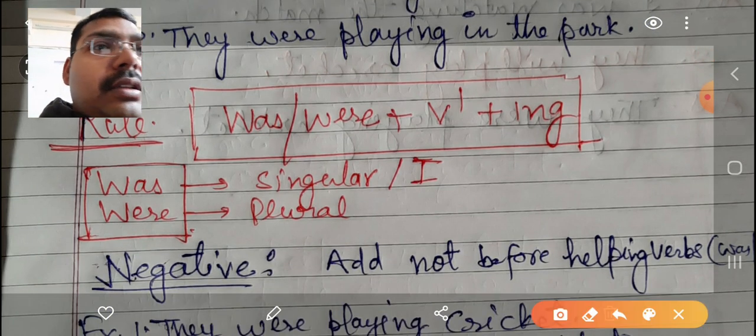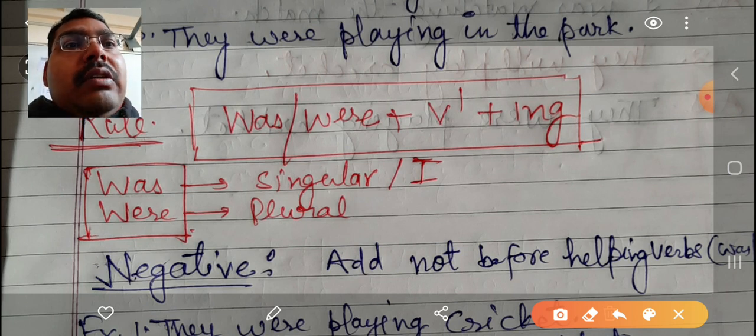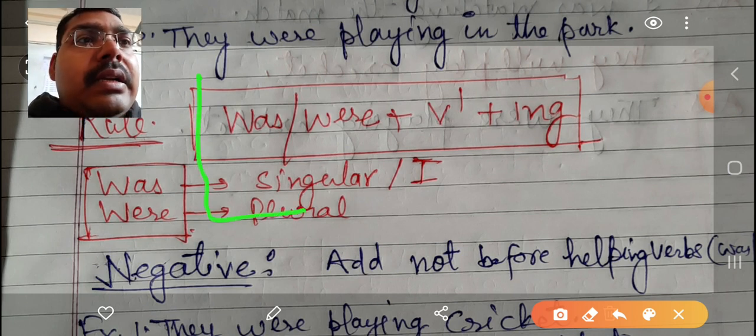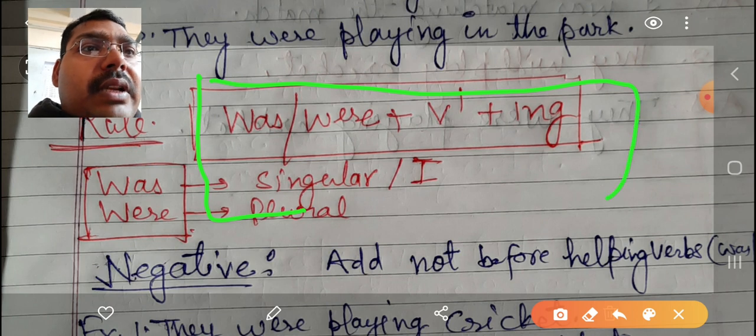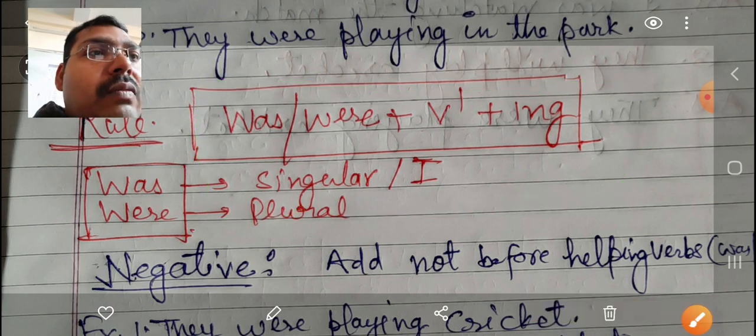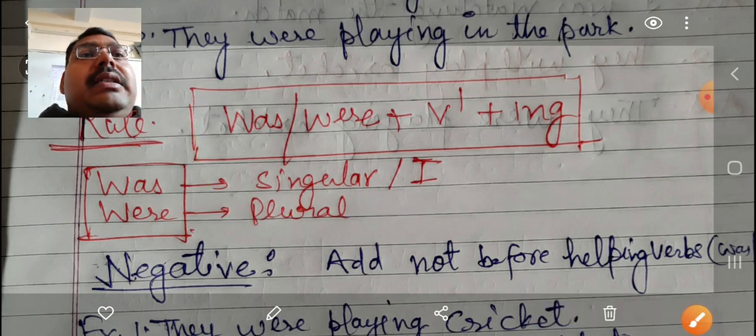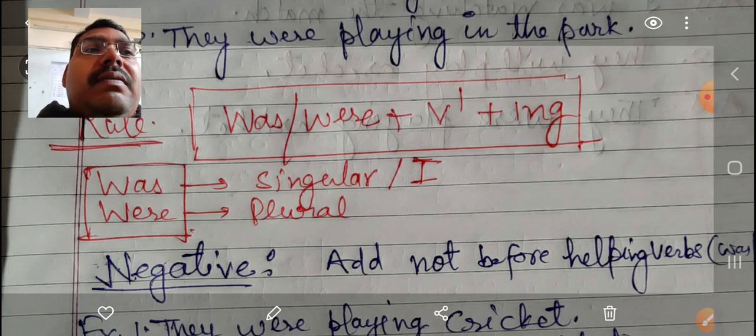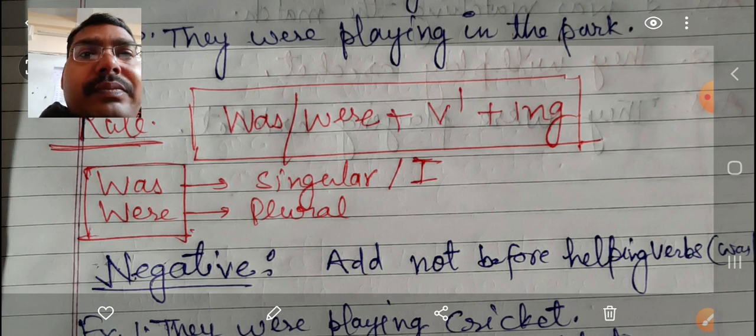The rule says: was and were plus V1 plus ing. We need to use the helping verb was or were plus the verb's first form plus ing. You know pretty well that we add ing only to the verb's first form.